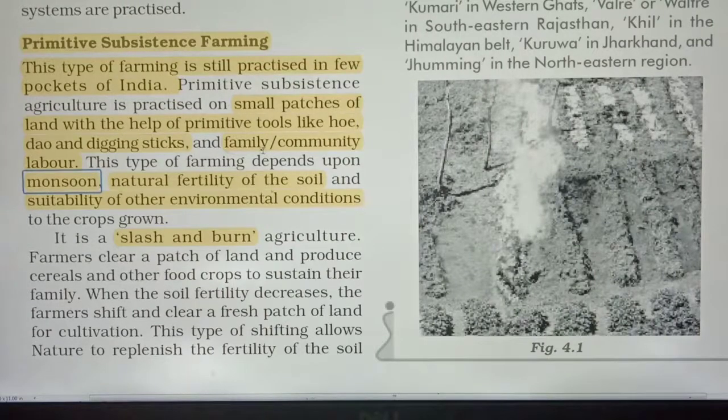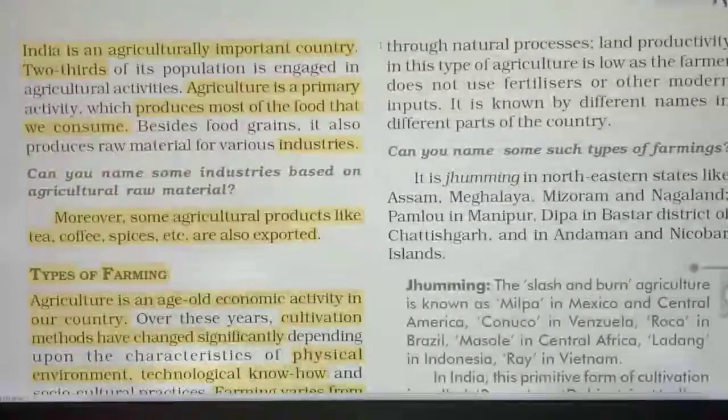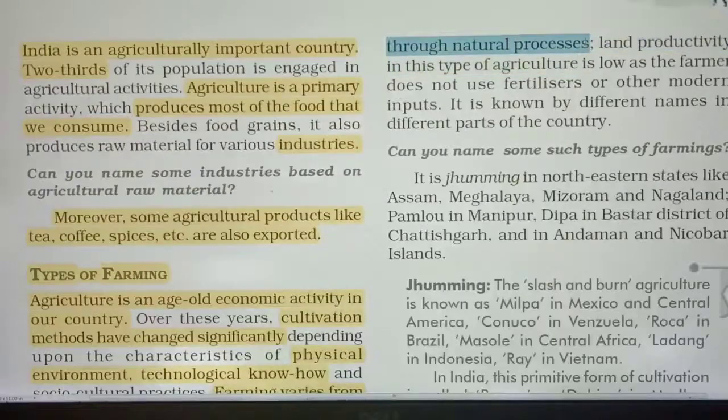Right, after that what they are doing, they are growing the crop and cutting the crop. When the soil loses its fertility, they move to the next plot and repeat the same activity. This is known as slash and burn, as well as shifting cultivation. Right, so through the natural processes, land productivity in this type of agriculture is low.